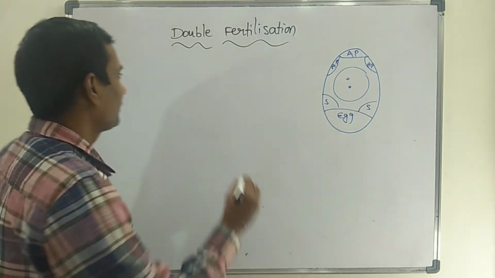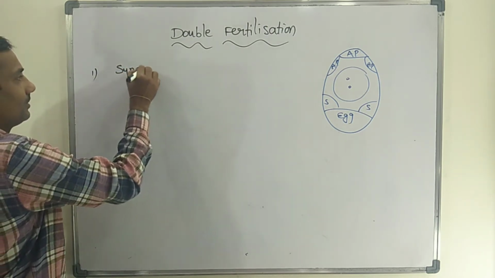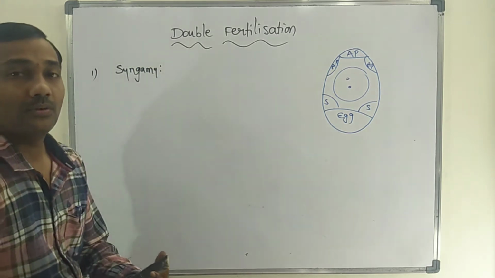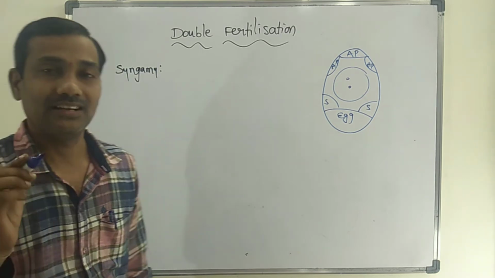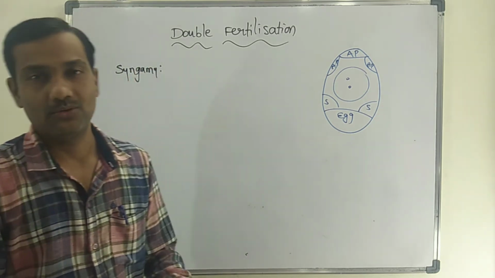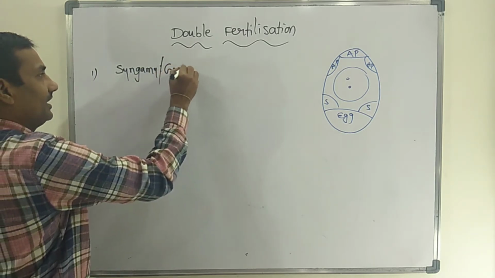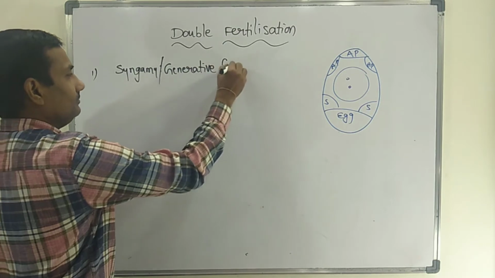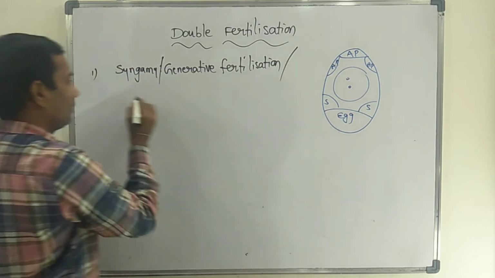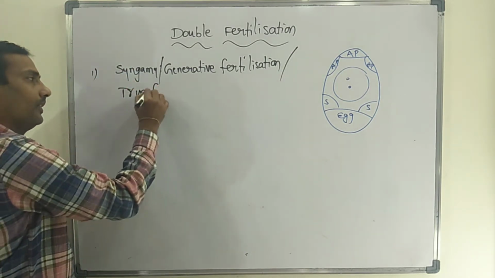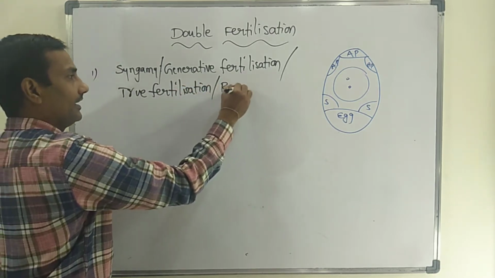The first event or first fertilization is called syngamy. Whenever the syngamy process occurs, it leads to the formation of only the zygote. Syngamy is otherwise known as generative fertilization, true fertilization, or real fertilization.